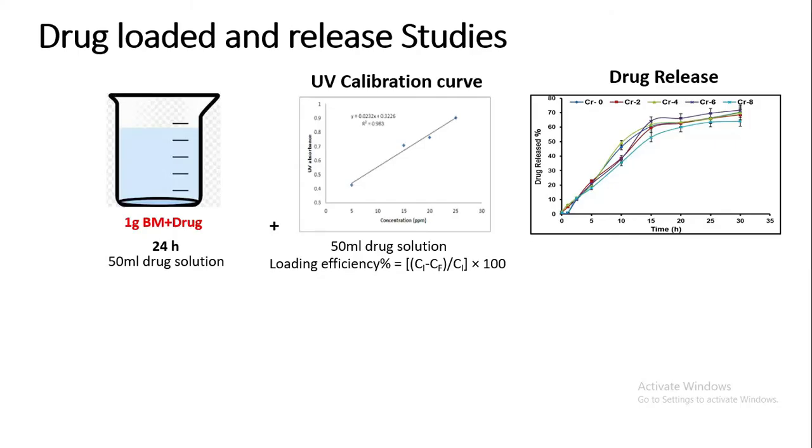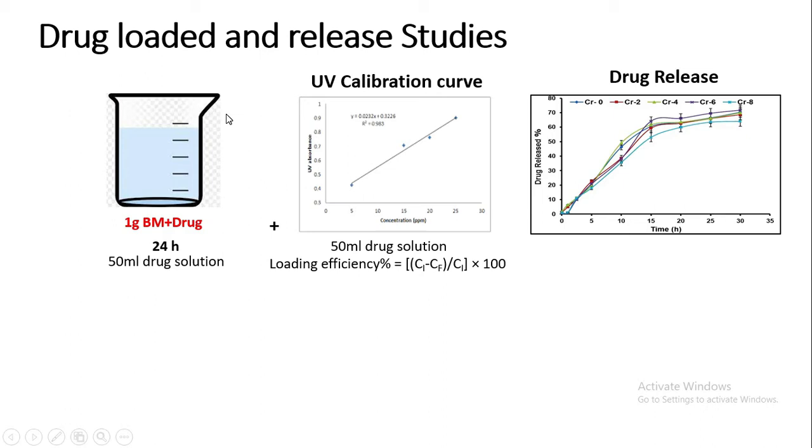First, drug loading and drug release studies. Suppose we take a beaker with 1 gram of biomaterial plus 50 ml of drug solution and keep this whole thing in solution for 24 hours.